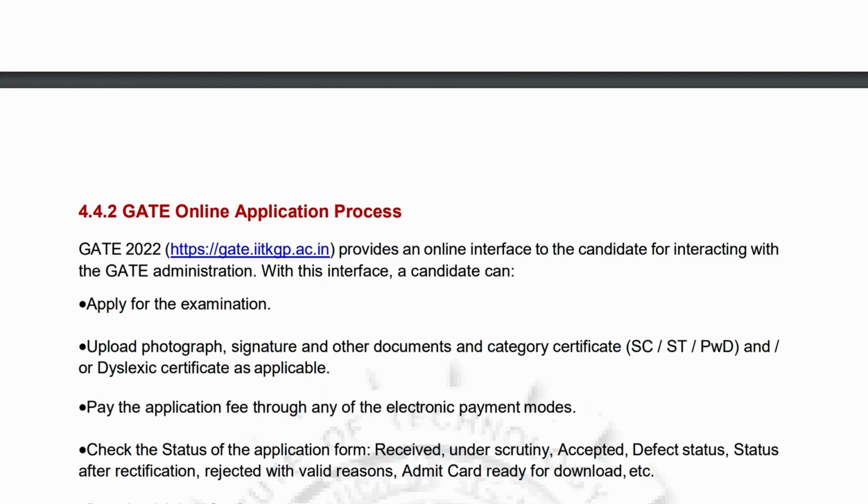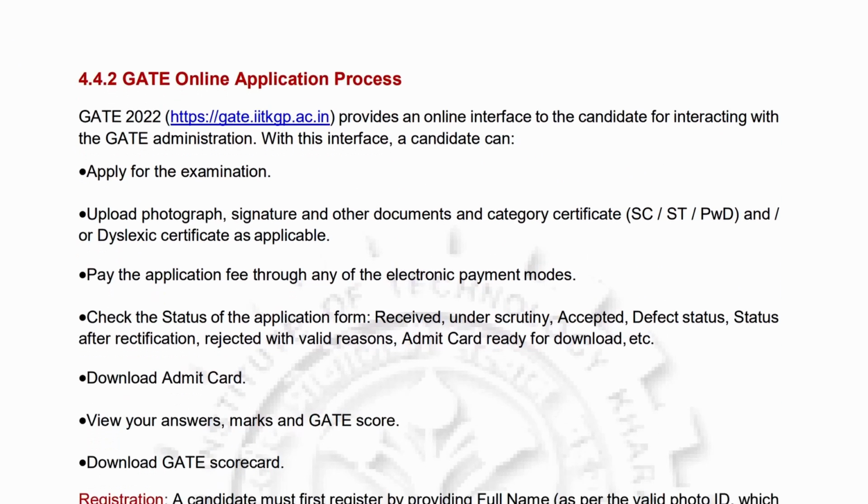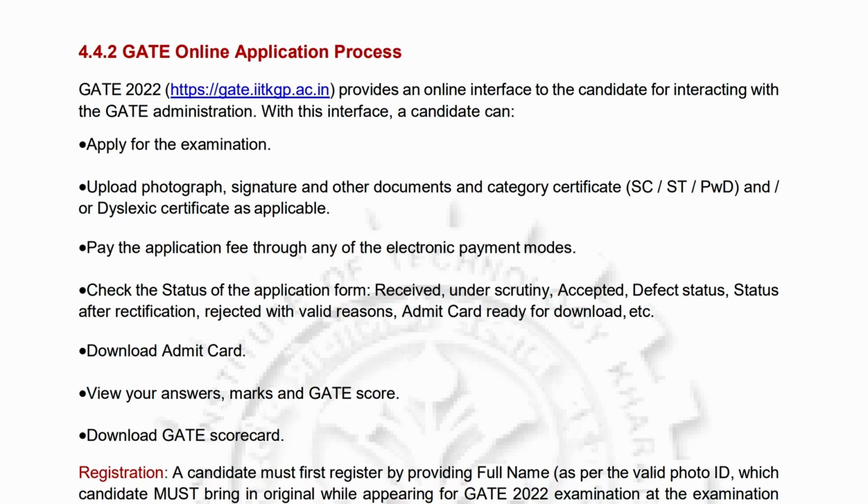Now this is the online application process. You will have to apply for the examination. There you will have to upload your photograph, signature and important documents. Let's say you are from a specific category like SC/ST or PWD, then you will have to upload the certificate also. The application fee will be paid online.